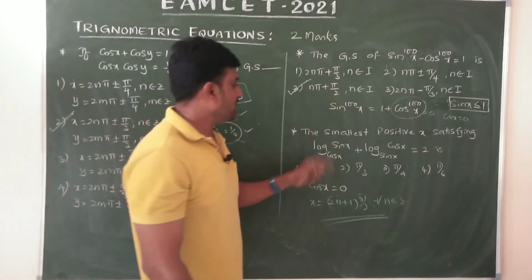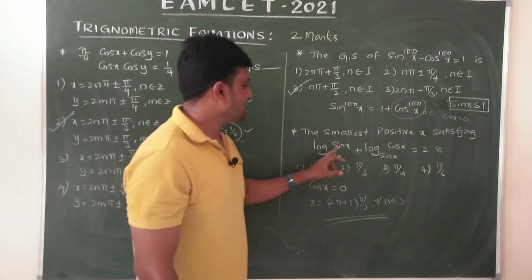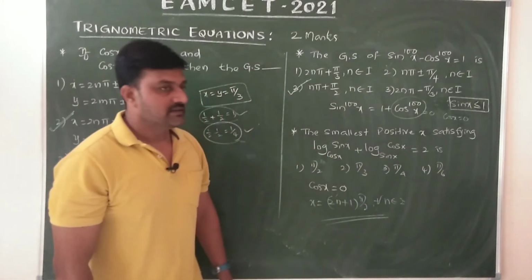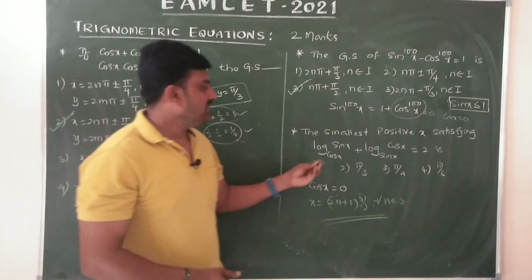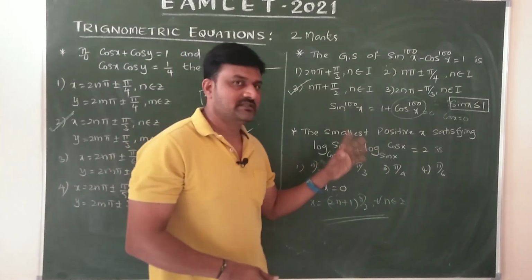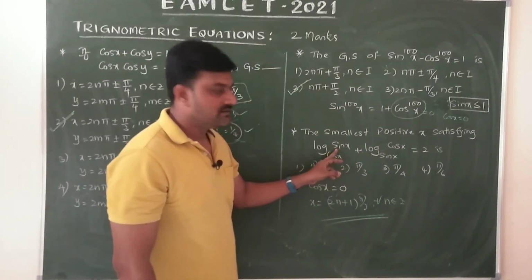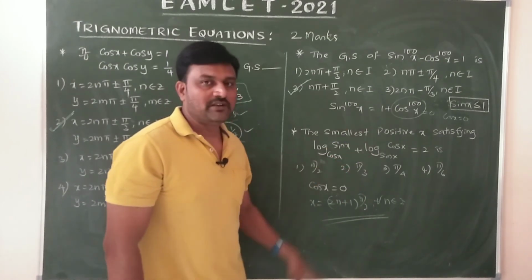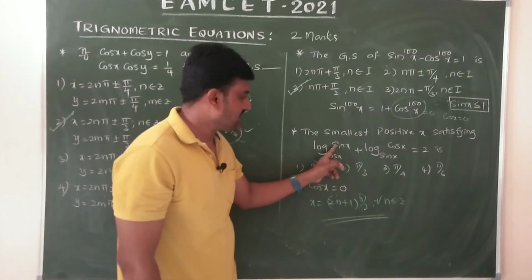Now here, the smallest positive x satisfying log base cos x of sin x plus log base sin x of cos x equals 2. Simple, observe the equation. When it becomes 2, it is 1 plus 1, yes or no? When base and number are equal in a log, the value is 1.